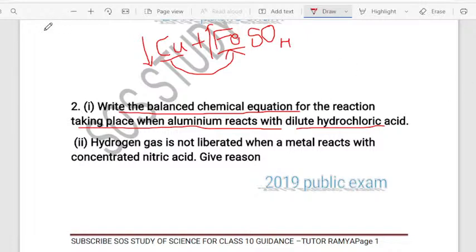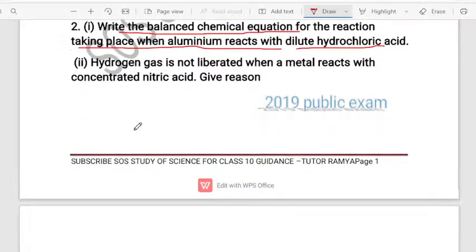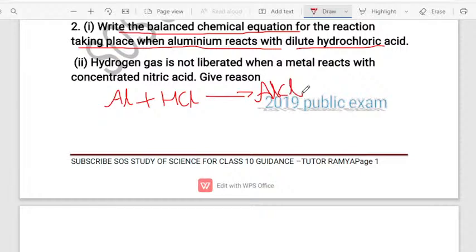See, when we look at the reaction of aluminum with hydrochloric acid, firstly you have to write the aluminum. In examination, this is what you want to follow, children. Write aluminum first. Aluminum is reacting with the hydrochloric acid, HCl. When aluminum reacts with hydrochloric acid, we get aluminum chloride. The formula of aluminum chloride is AlCl3.